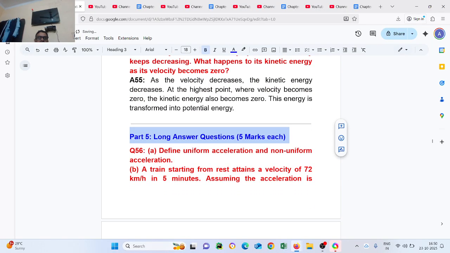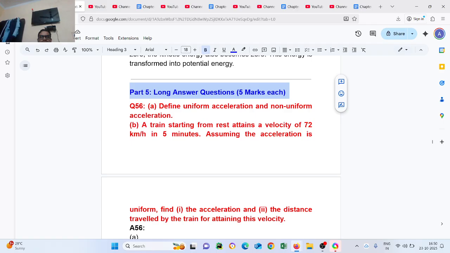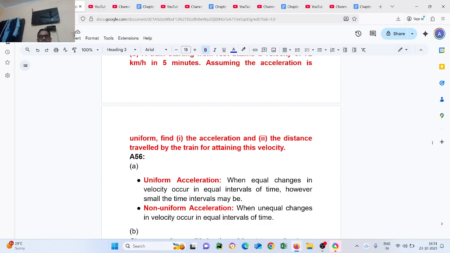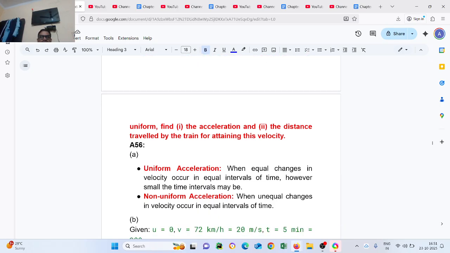Question number 56. Define uniform acceleration and non-uniform acceleration. Part B: a train starting from rest attains a velocity of 72 km per hour in 5 minutes. Assuming the acceleration is uniform, find the acceleration and distance traveled. Uniform acceleration: when equal change in velocity occurs in equal intervals of time, however small the time interval may be.